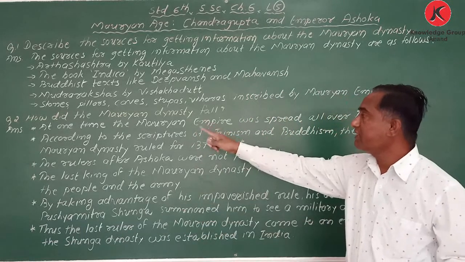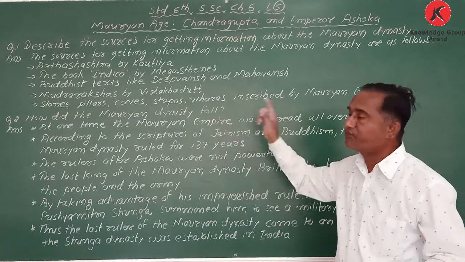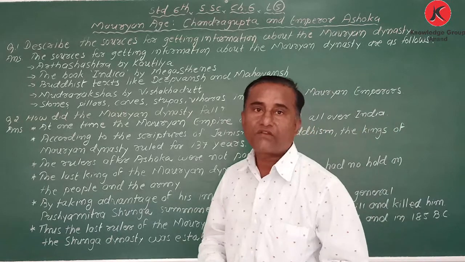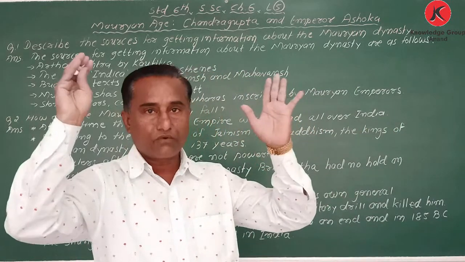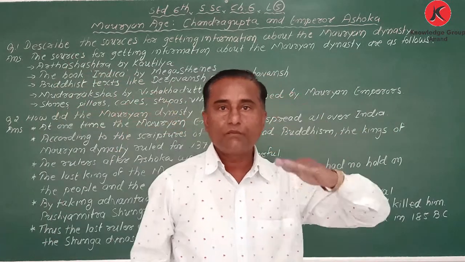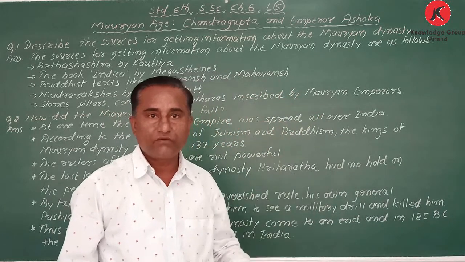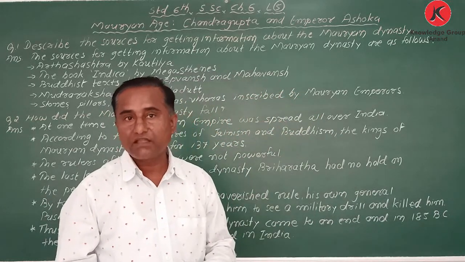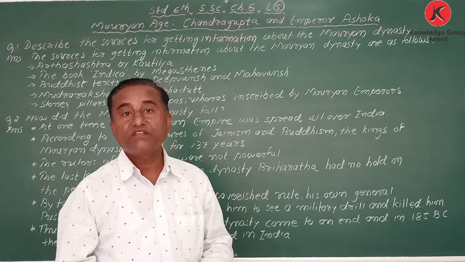Next question. How did the Mauryan dynasty fall? At one time it was on its peak, but slowly it fell down. And who was the last king? And after that, which dynasty ruled?